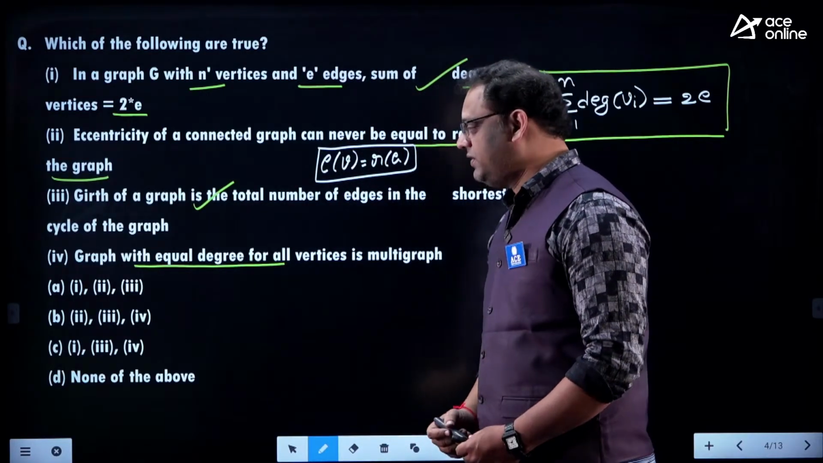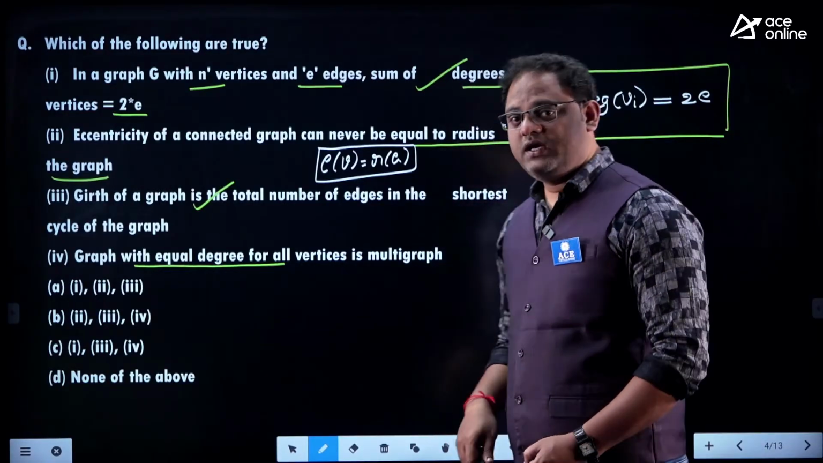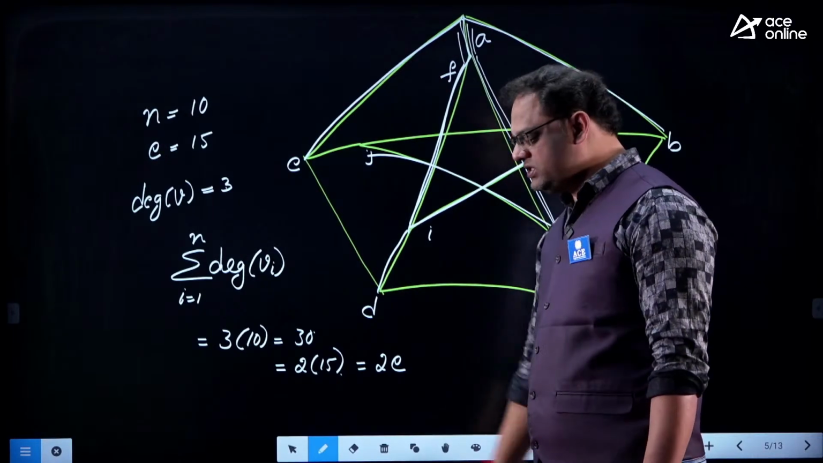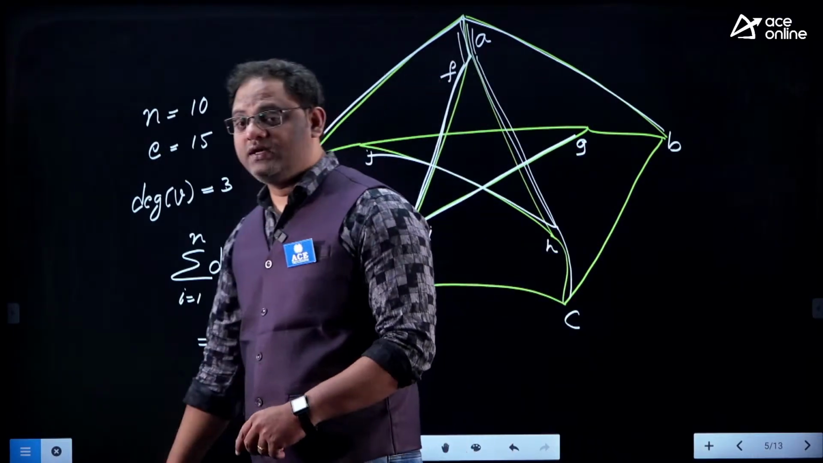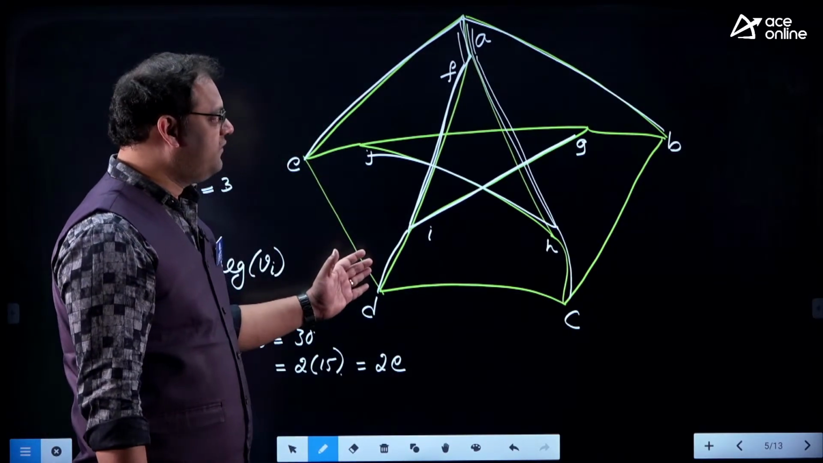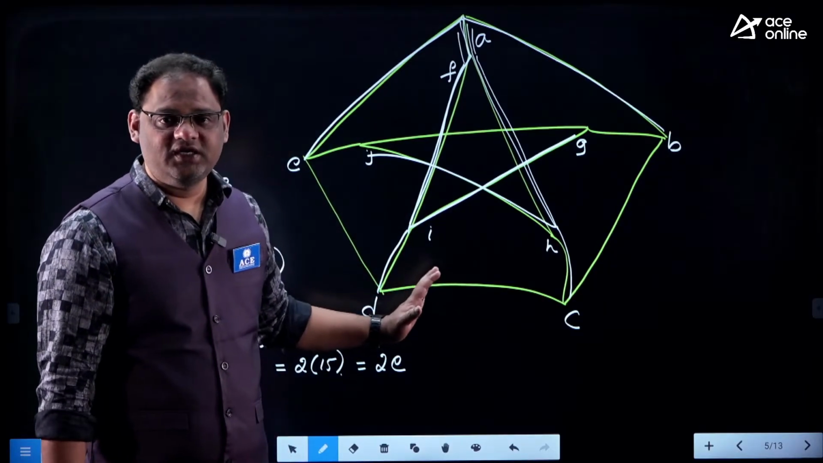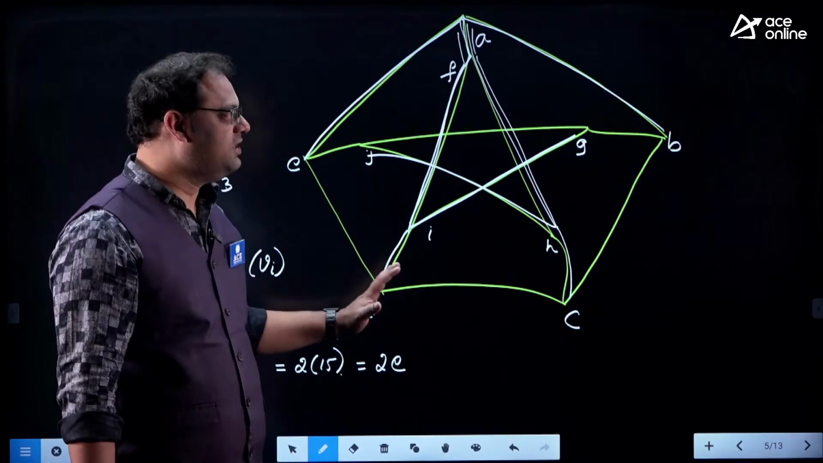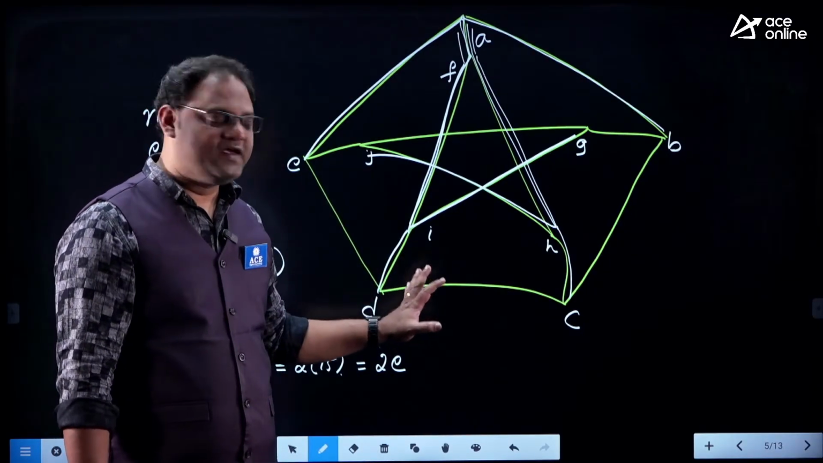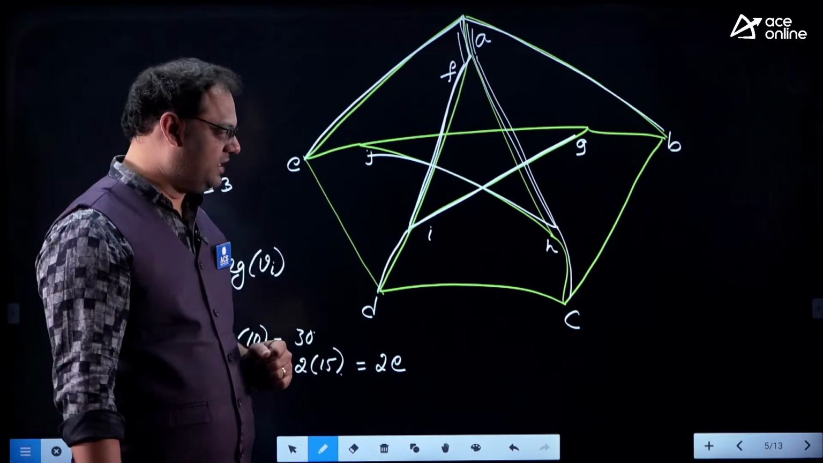And coming to the fourth statement, a graph with equal degree of all vertices is a multigraph. Why is it? Here I have taken a graph like this. Again I will take the same example. This example graph, you know very well, is a non-directed graph with 10 vertices and 15 edges, and the degree of every vertex is 3. You can call it a 3-regular graph, and it is our famous Petersen graph, and this Petersen graph can act as a counterexample for many concepts of graph theory. I hope you know that.